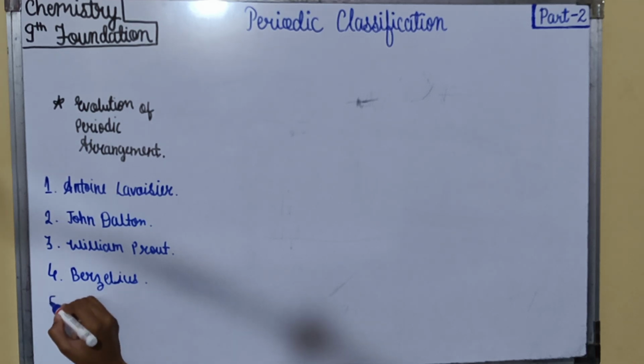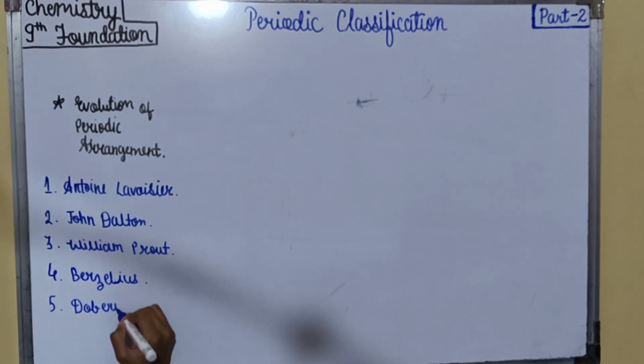Then was Dobereiner. The first arrangement of elements as a periodic classification was proposed by Dobereiner, who arranged similar elements in groups of 3, such that the atomic mass of the middle element was the arithmetic mean of the other 2 elements. A group of such 3 elements was called a triad.